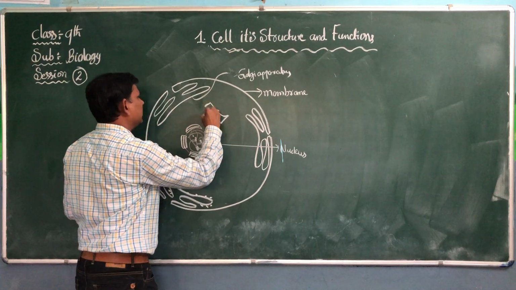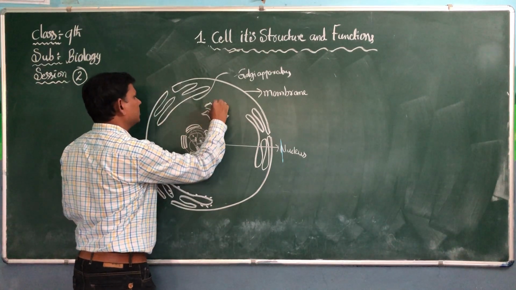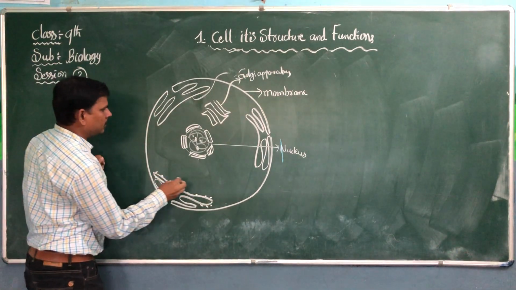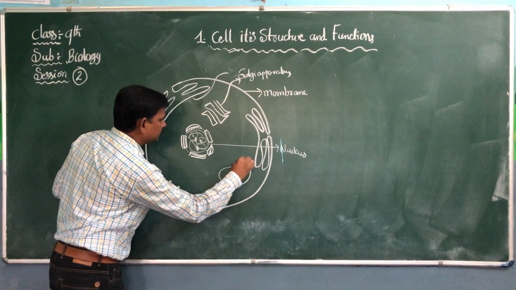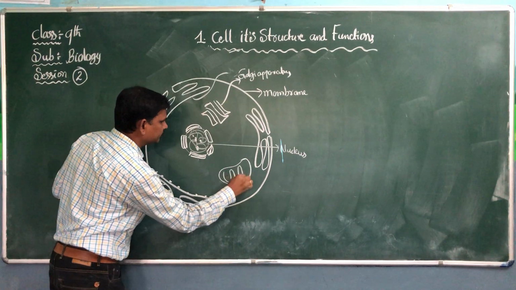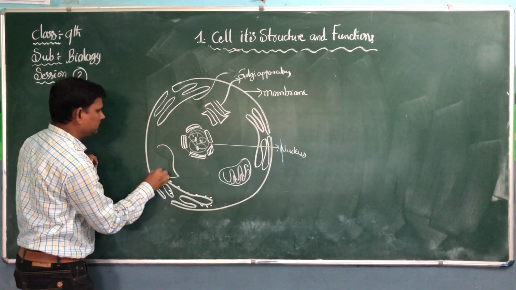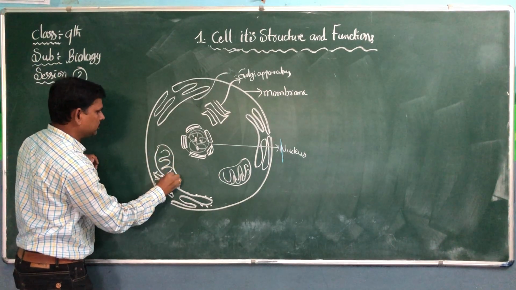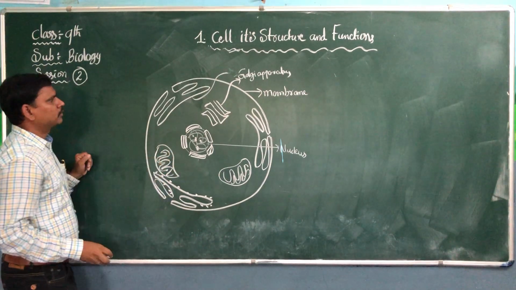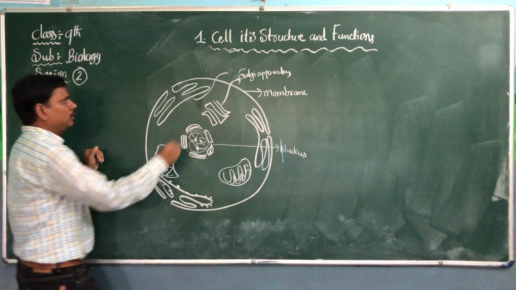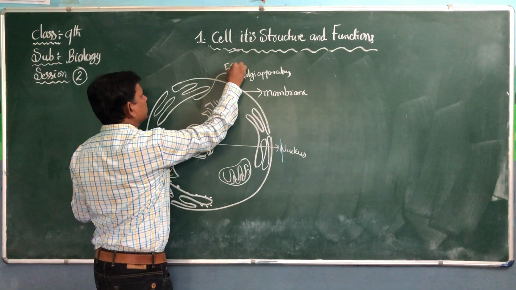In every cell, Golgi apparatus bodies are there, and they have mitochondria. Small globules are on the endoplasmic reticulum.